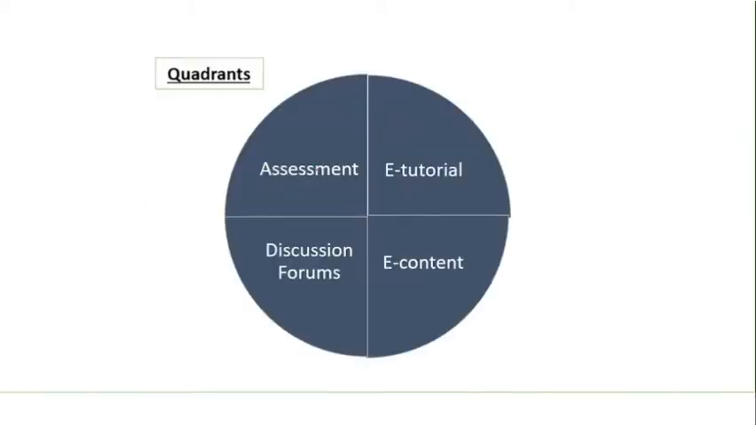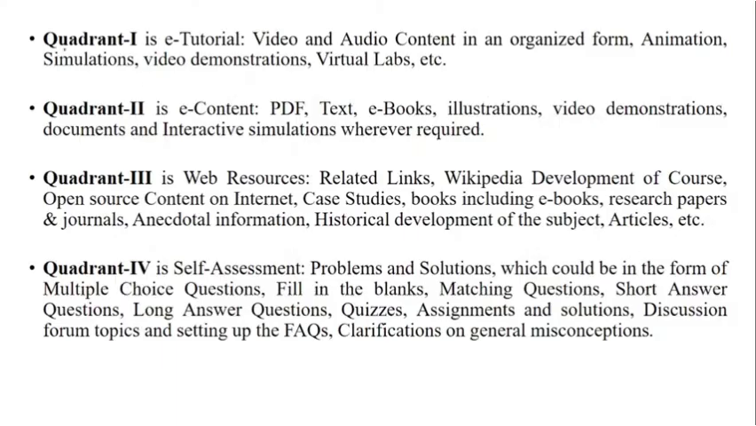It has 4 quadrants: e-tutorial, e-content, discussion forum and assessment. There was one question on the quadrants also. Quadrant 1 is the e-tutorial, where the content is available in the form of video and audio. Quadrant 2 is where the content is available in the form of PDF. Quadrant 3 is where the sources are available, where you can link your information to papers, articles, and web sources.